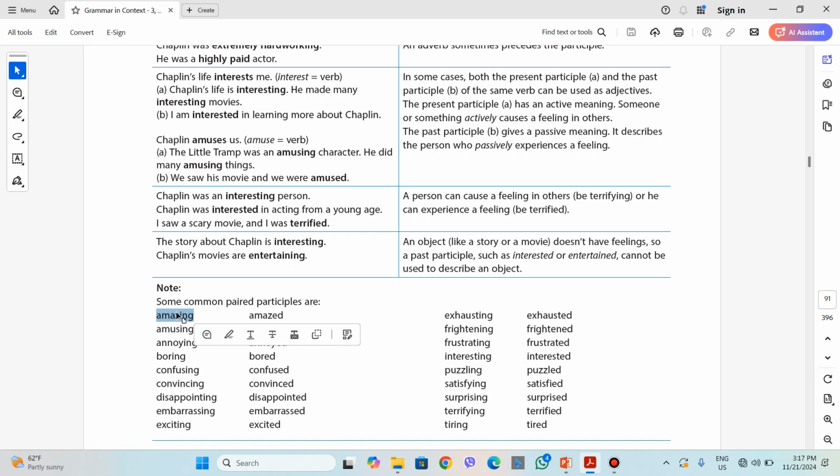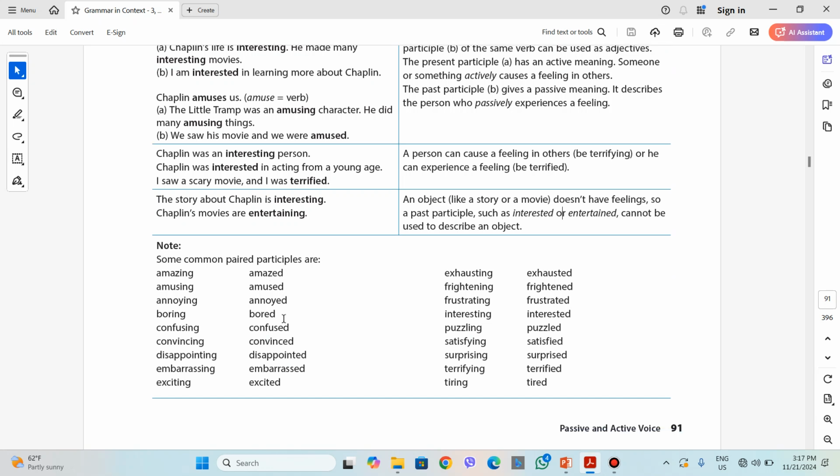So the present participle can be used with both people and non-human beings as well. While the second one, amazed, amused, confused, disappointed, is not used with objects because an object doesn't have feelings. It's used with people. People have feelings, and they're described with these past participle adjectives.